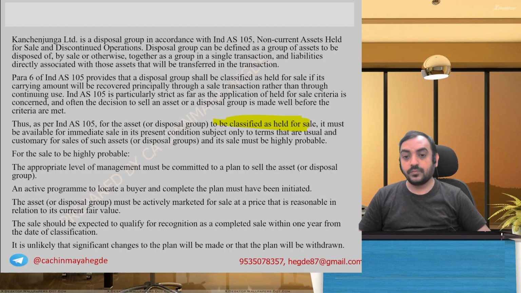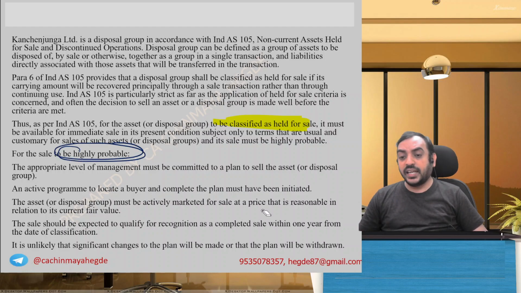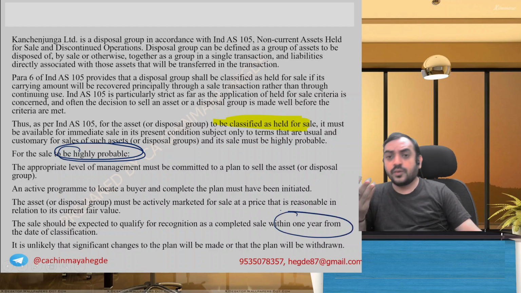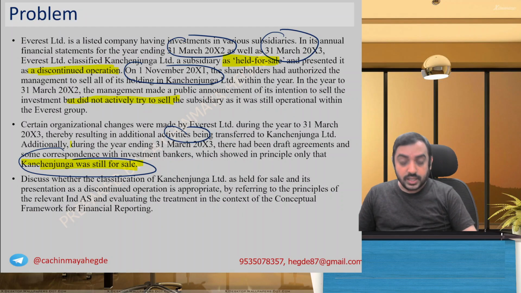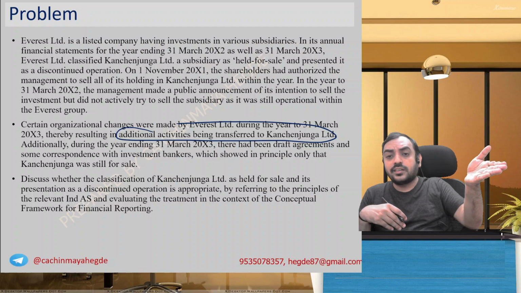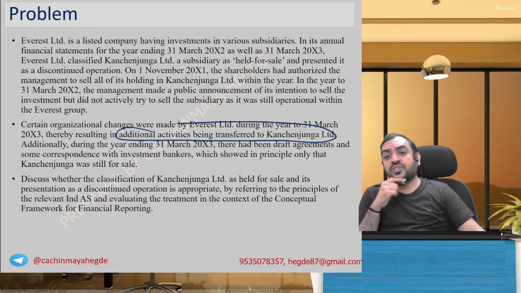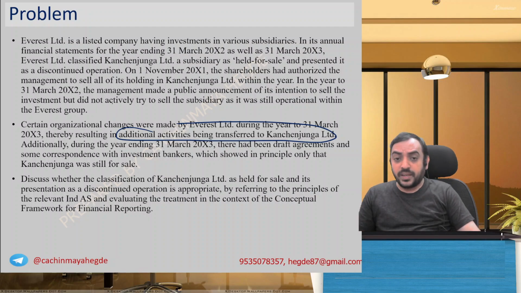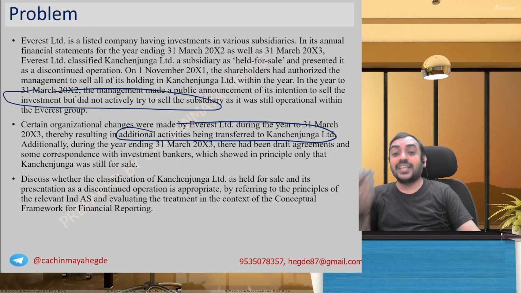One of the conditions is that the sale is highly probable and it must be completed within 1 year. What happened in this problem? Management is not showing intention. Some agreements are there which are not showing the confidence of the management, and also the management is giving some additional activities transferred to Kanchenjunga. If you are selling that subsidiary, why are you giving them additional responsibility? Question arises, right? You made a public announcement, but the management did not actively try to sell.